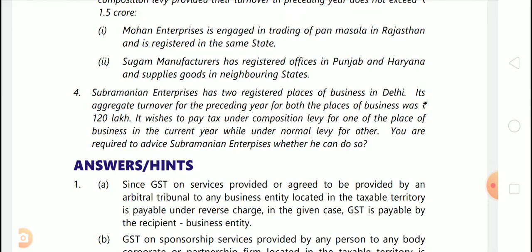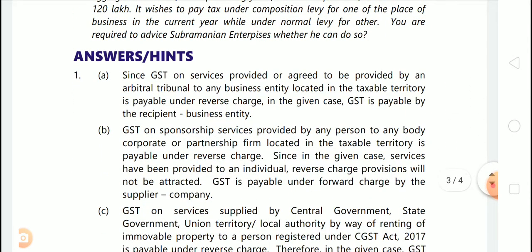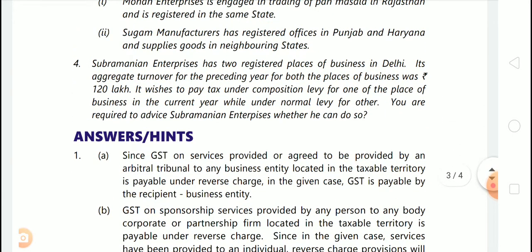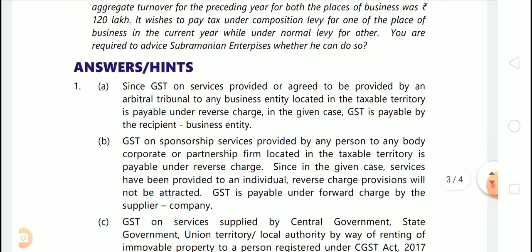You are required to advise Subramanian Enterprises whether he can do so. As per the provision, if the registered person opts for composition scheme for one place of business, then for other places of business also he has to offer composition scheme only. Means either offer composition levy for all places of business or normal levy for all places of business. Now see the answer.